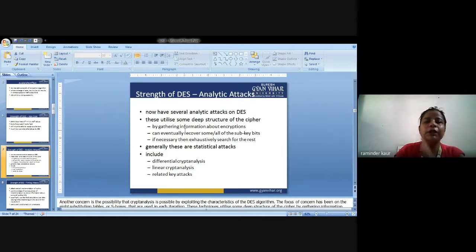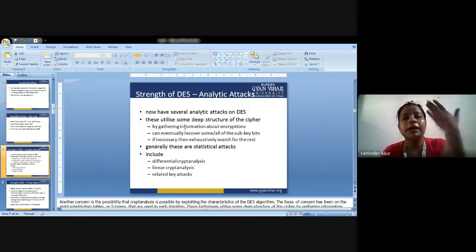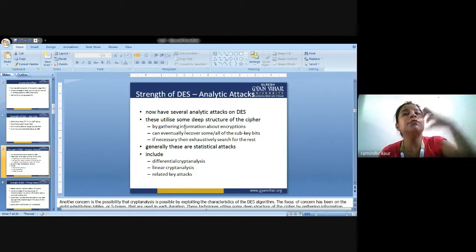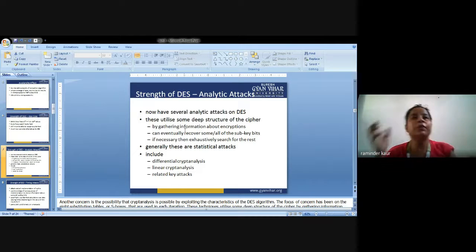So it will include differential cryptanalysis and linear cryptanalysis. Then there are various key attacks, related to how to attack a particular key, because the key is the main gun point, where everybody wants to have access, especially the hackers.